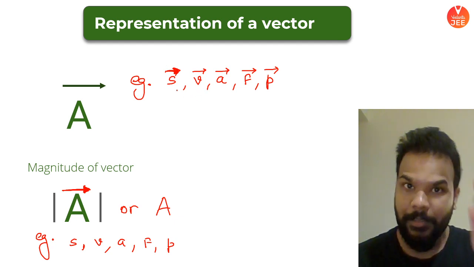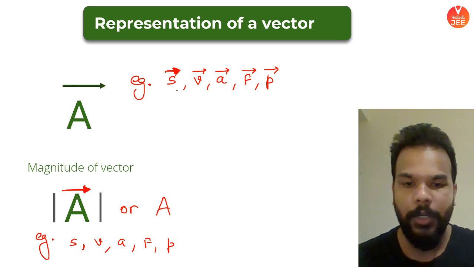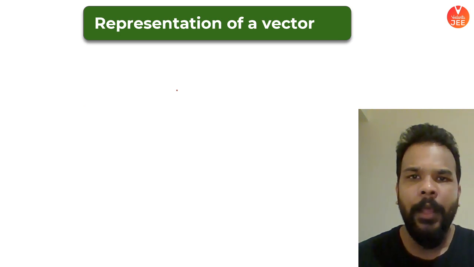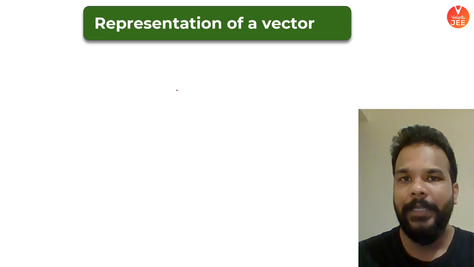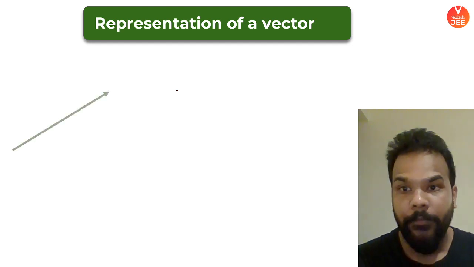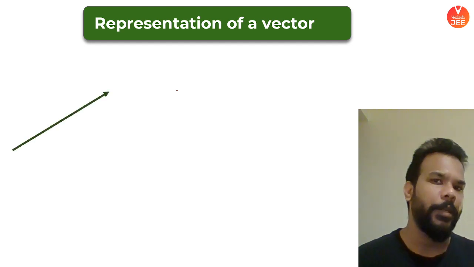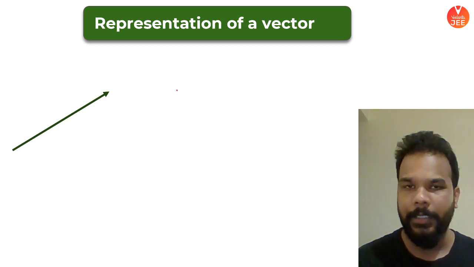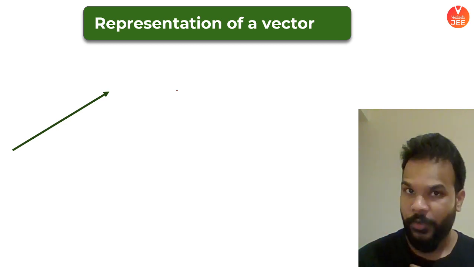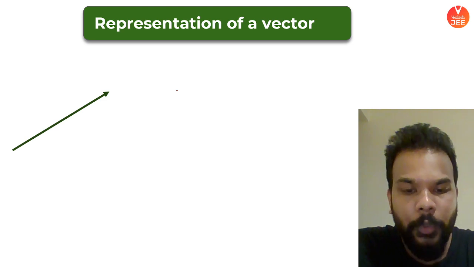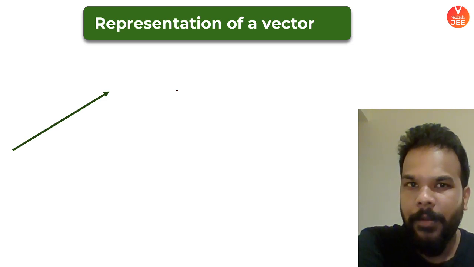Okay guys, that's simple symbolic representation. Now let's try to understand how we represent a vector diagrammatically. Diagrammatically, this is how you are going to see a vector quantity being represented: with a straight line with an arrowhead over it. But here things will be a little advanced.